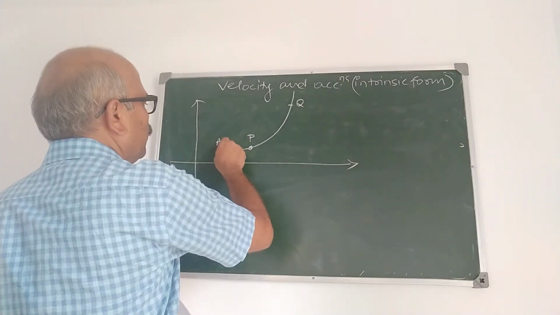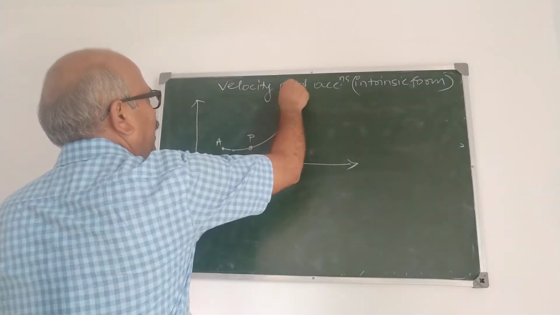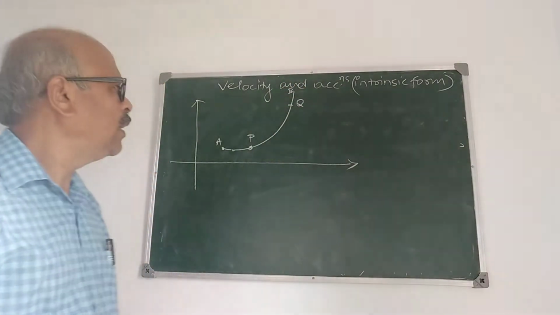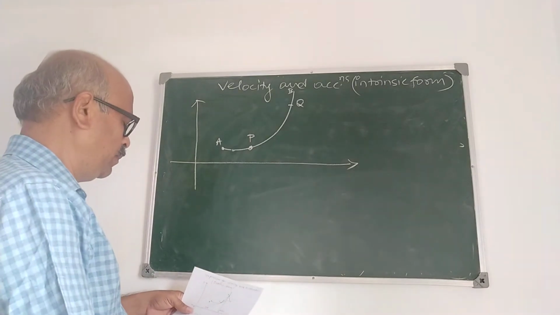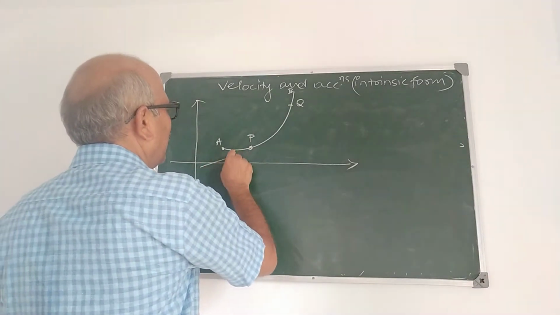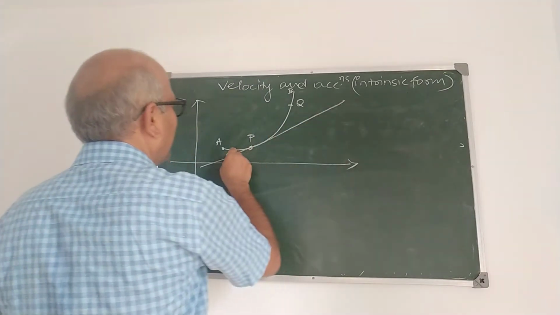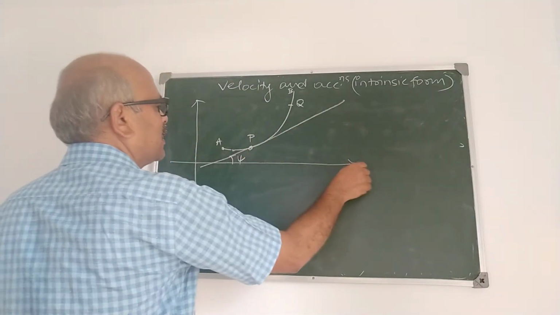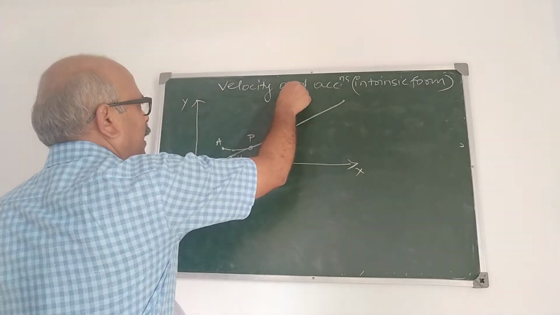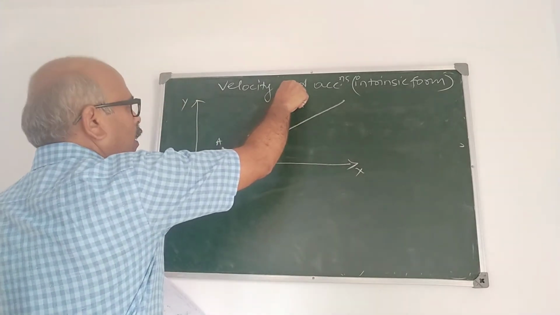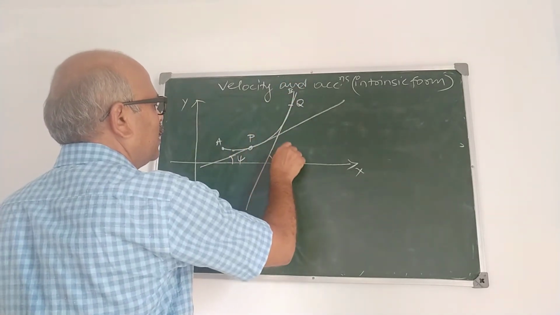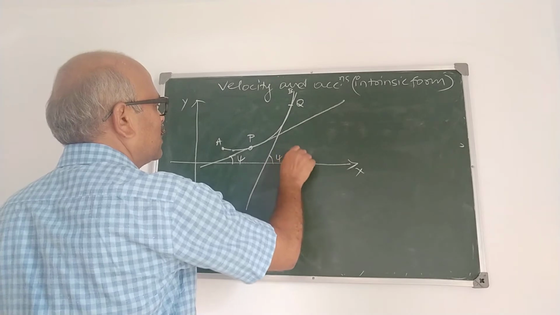A is the fixed point on the curve, and AB is the path of the particle moving in the plane. Now, suppose the tangent at P makes an angle psi with the x-axis, and the tangent at Q makes an angle psi plus delta psi with the x-axis.